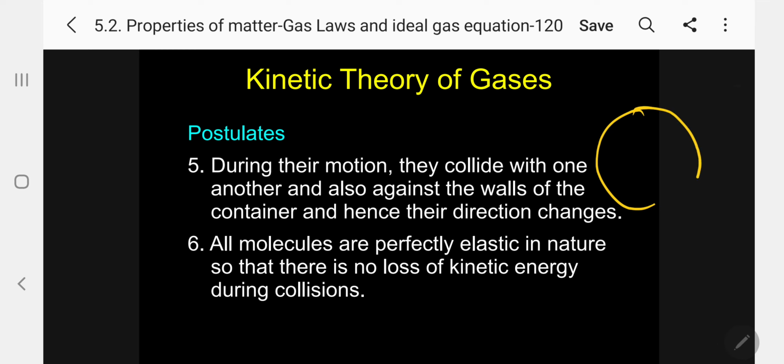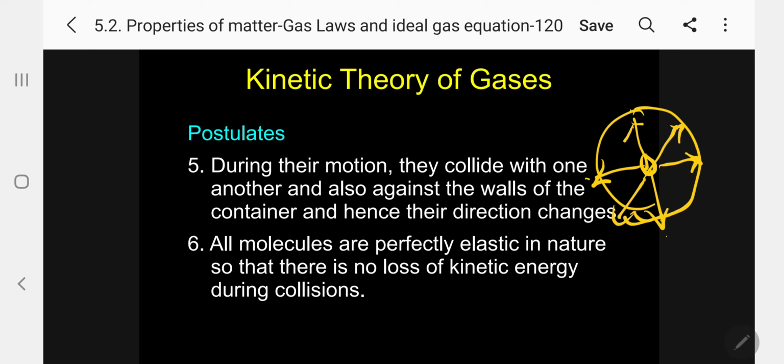I can explain this with a simple example. Take again a container, and at the center there is a molecule. When it moves here, it will collide here. When it moves in this direction, it will collide here. In this direction, collide here. That means in all directions it goes and collides. Because of this collision on the walls of the container, pressure is developed. That is the pressure exerted by the gas molecules.